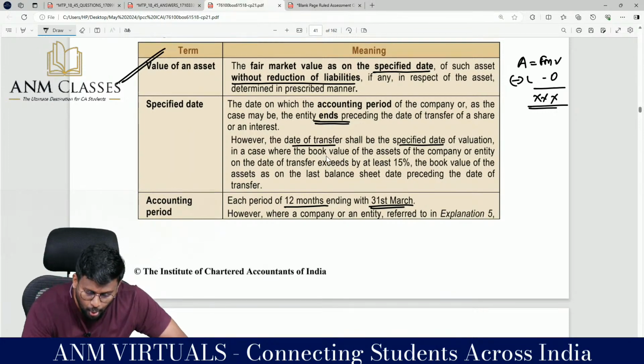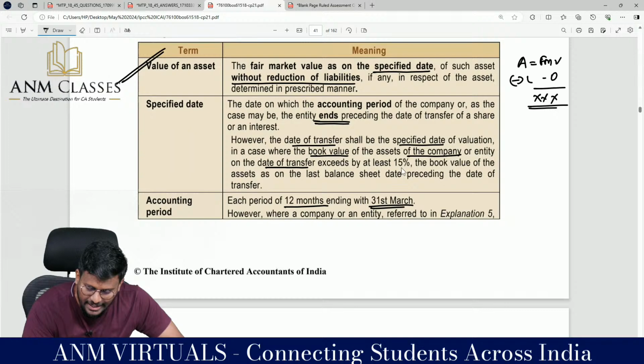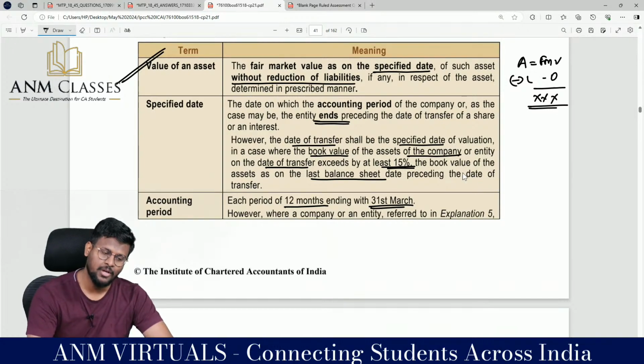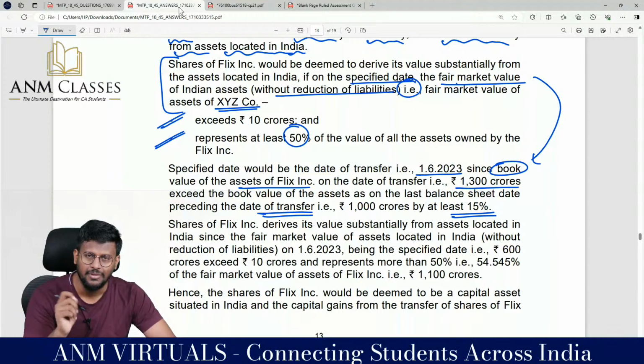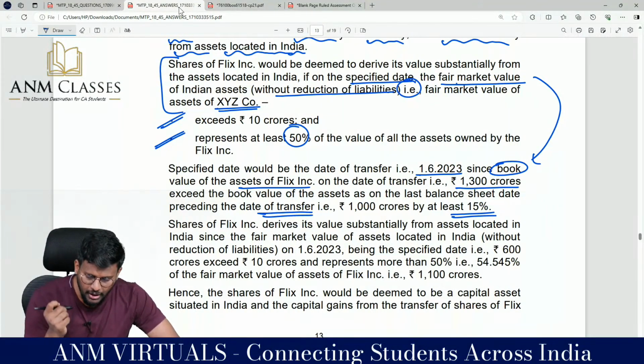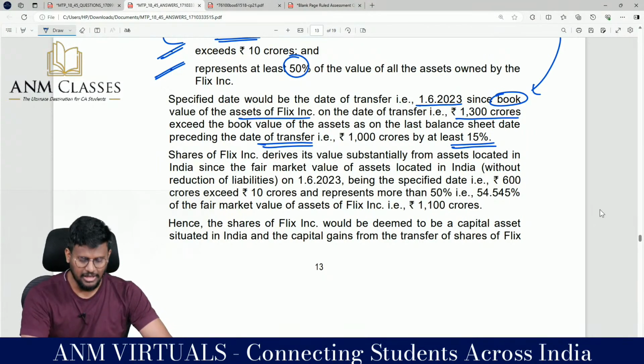In case the book value of the asset of the company or entity on the date of transfer exceeds the book value of the asset on the last balance sheet date preceding the date of transfer by at least 15%. So as compared to the last balance sheet date and the date of transfer, if there is an increase of 15%, then I will take the book value on the date of transfer.